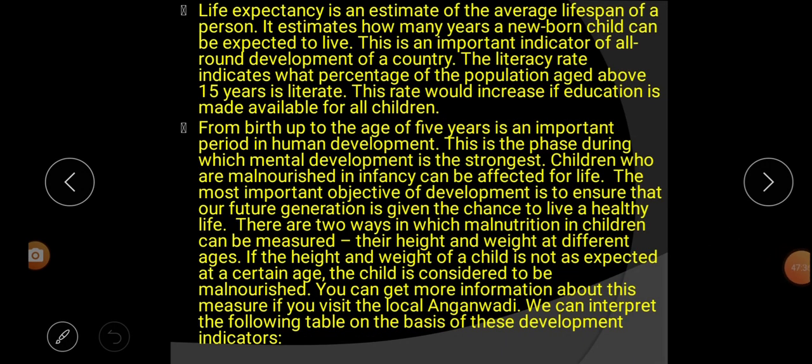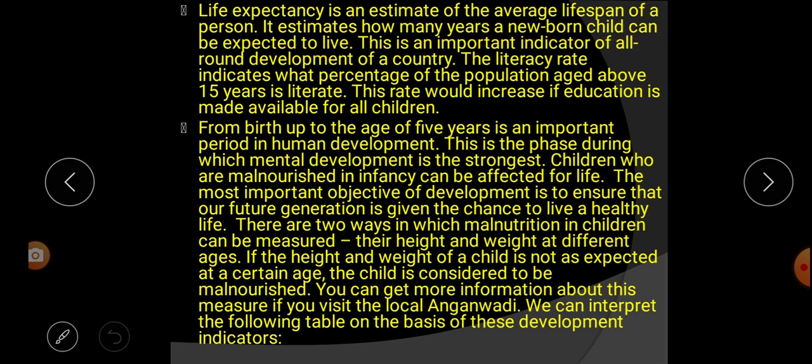Next paragraph. Life expectancy is an estimate of the average lifespan of a person. What is life expectancy? That means the time duration of a human being on the earth from birth to death. It estimates how many years a newborn child can be expected to live.